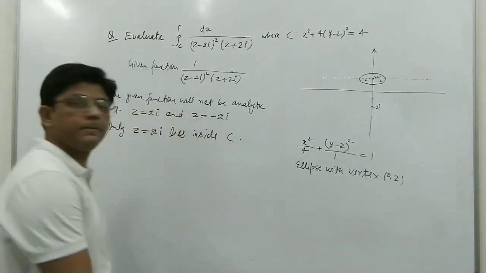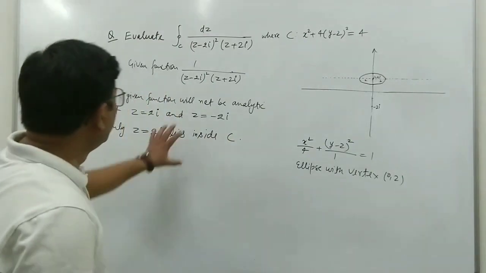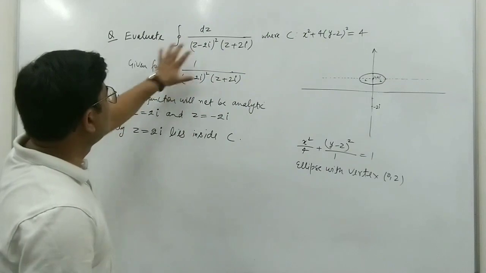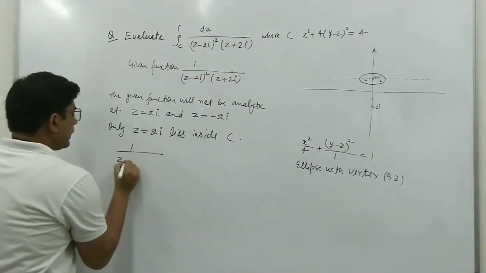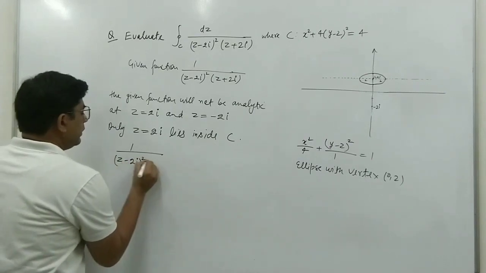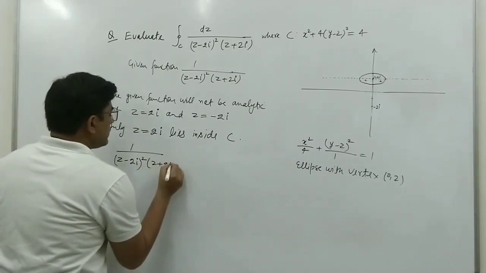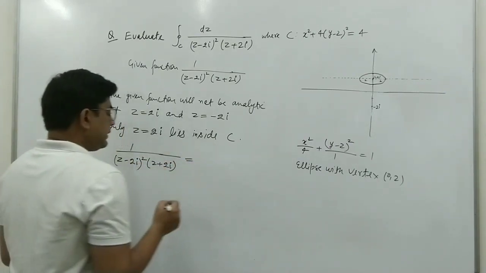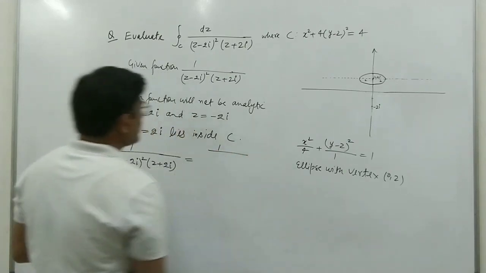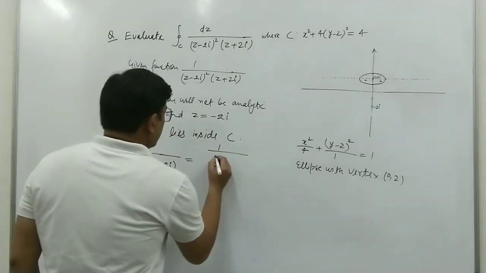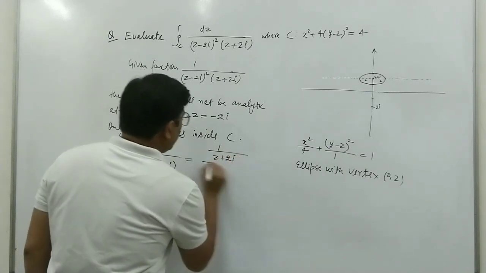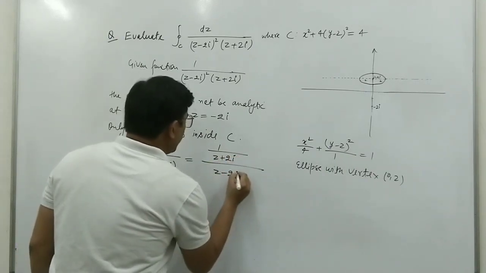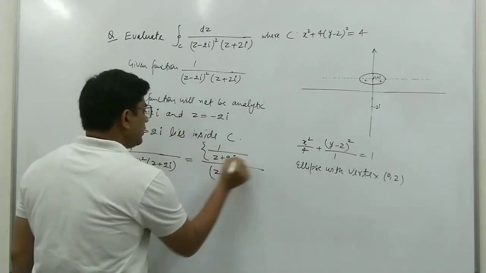So we can write this function as 1 upon (z minus 2i) whole square times (z plus 2i). We can write this as 1 upon (z plus 2i) upon (z minus 2i) square.